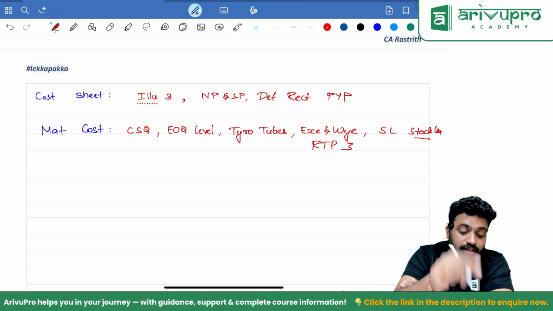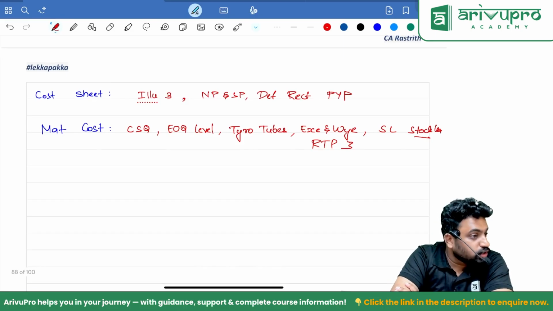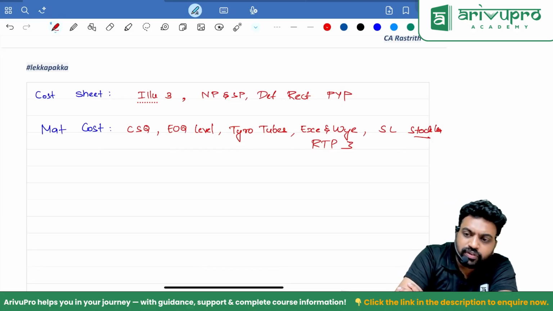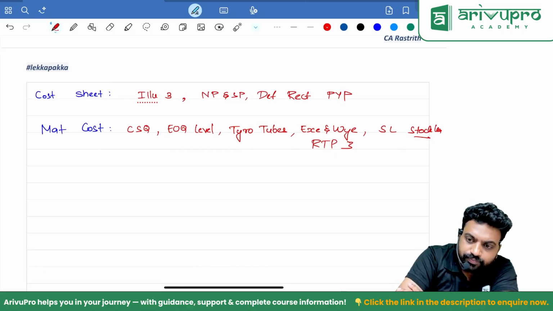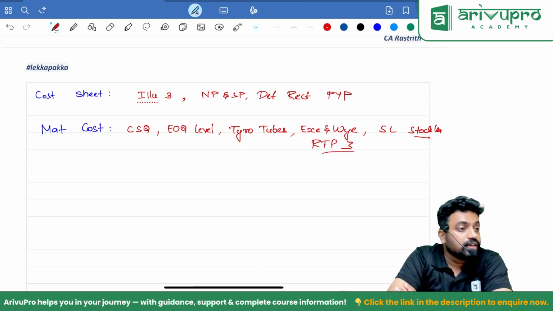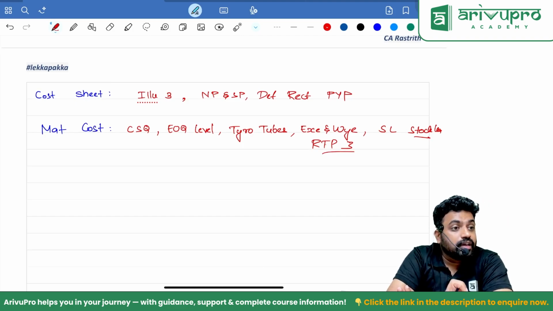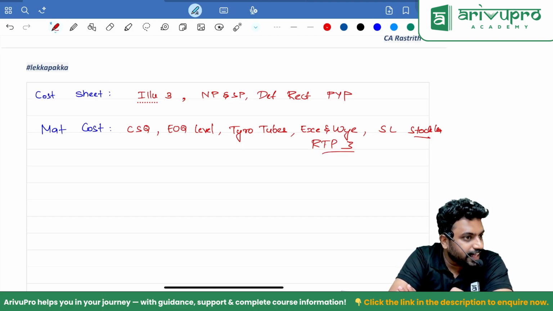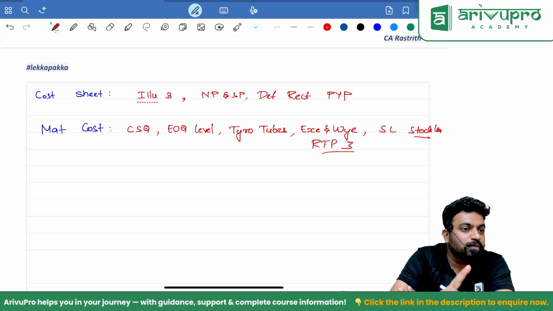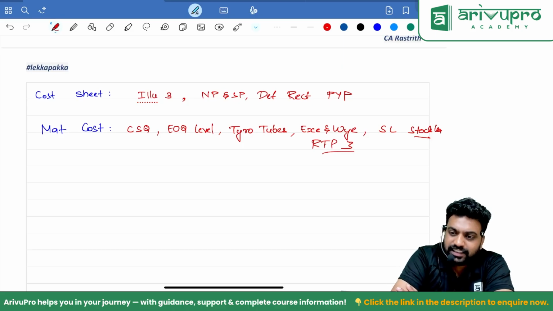And listen, go through this RTP3 third question only. That should be around May 2019 question. Listen, the similar question is there. Same, instead of EXC they are using X. Instead of WY they are using Y. D and C, something. Don't go through that.